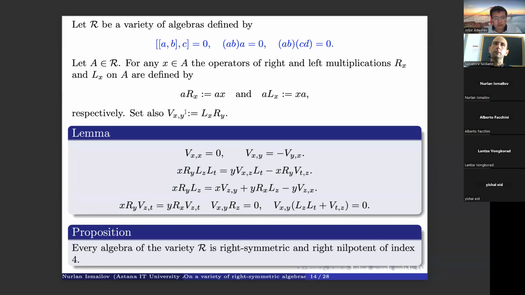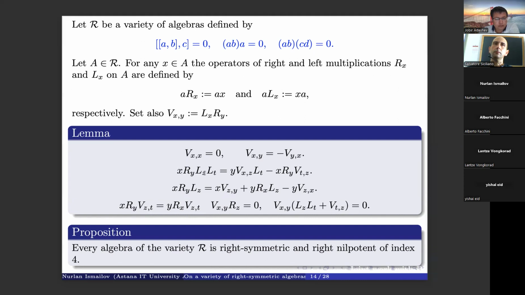And also we consider the operator V_{x,y}, which is defined like this, so L_x and R_y. So then using our polynomial identities, we can obtain the following relations of operators. V_x is 0 and so on. So it is alternative with respect to x and y.